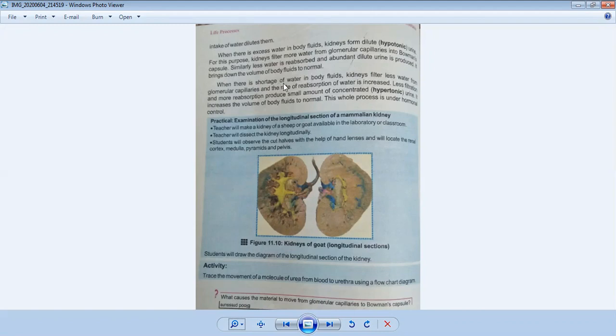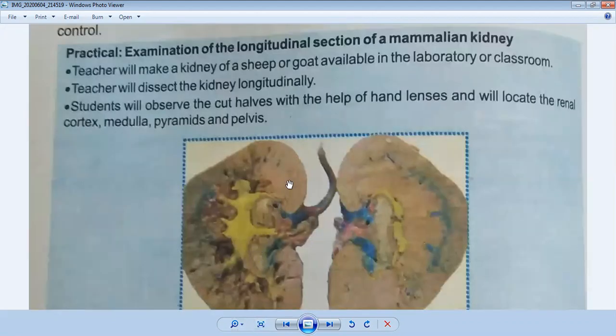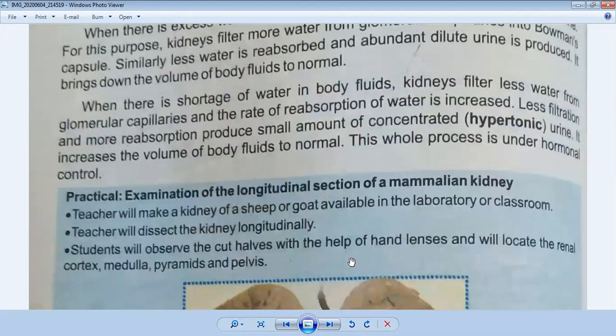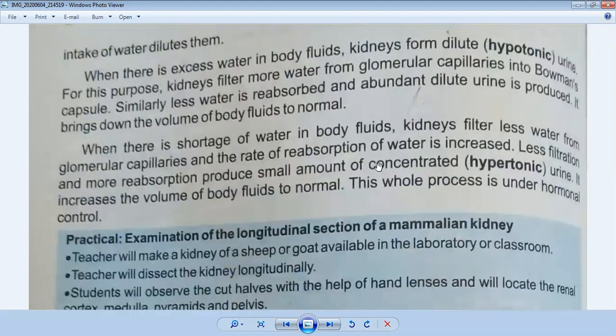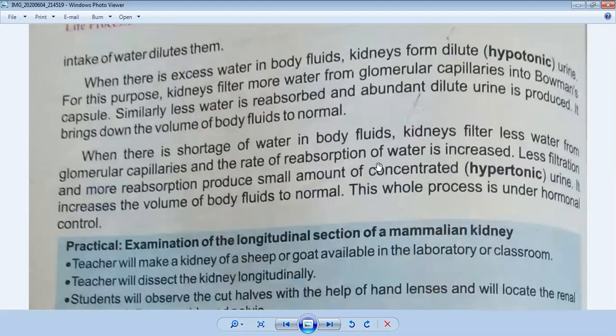And the second part is when there is shortage of water in body fluids. Now we will discuss the second part of the urine.